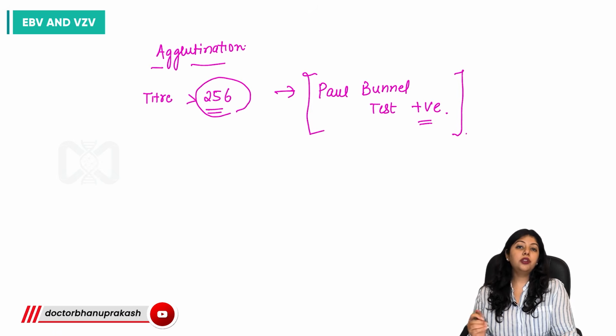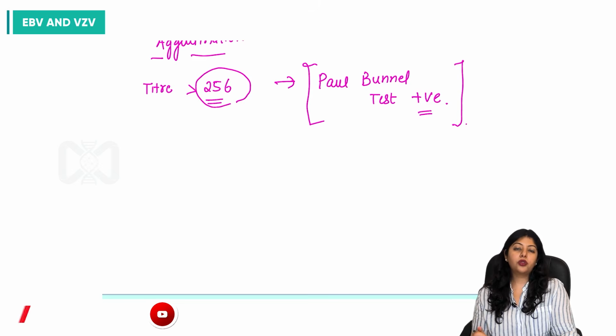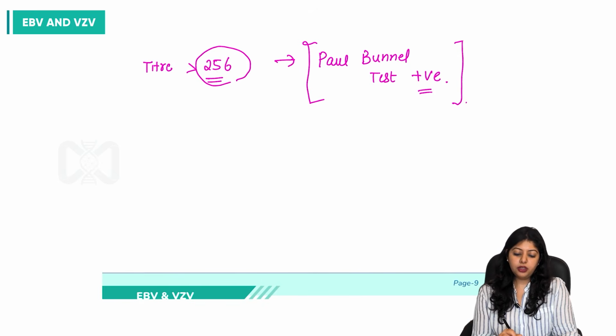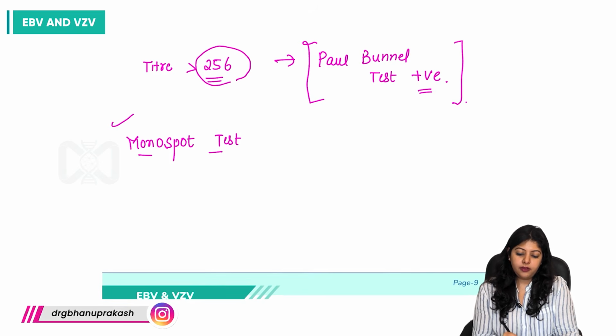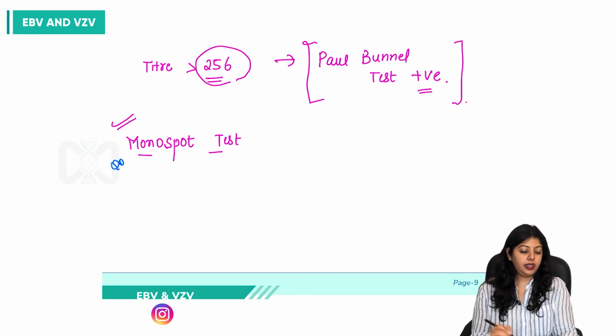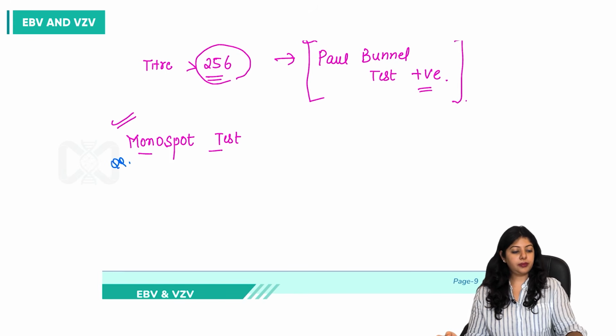So in order to confirm the presence of Epstein-Barr virus, we can do one important test, that is the monospot test, again asked in your exams.